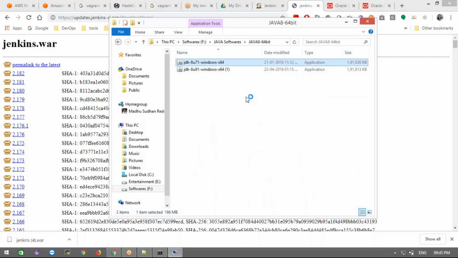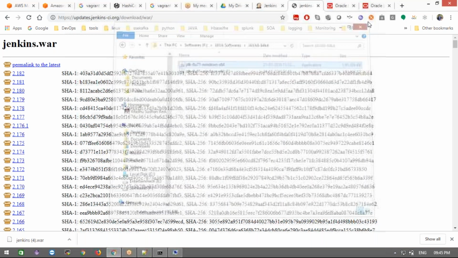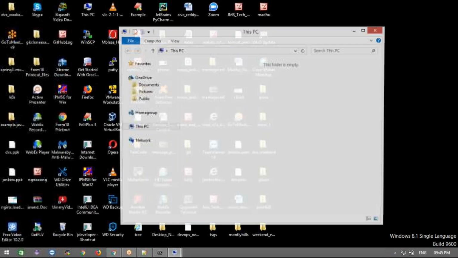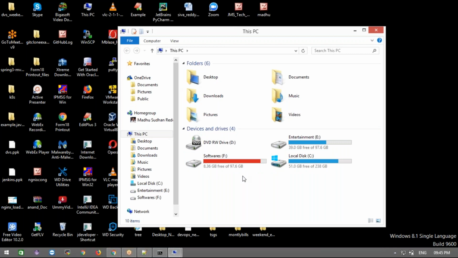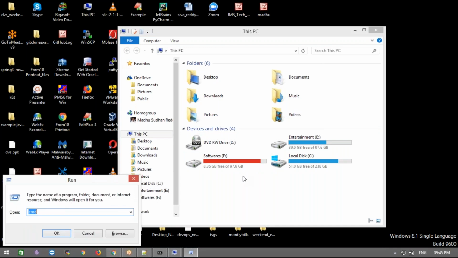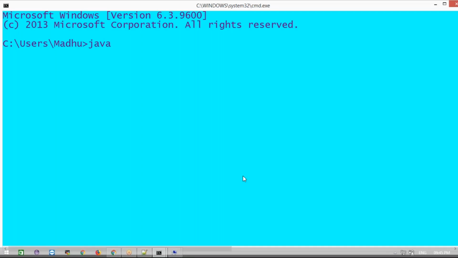It will ask for the next button, click that, and wait until it finishes. Once it is done, it will come to your C drive. Okay, yes, you can click yes, and it will go to the next button, and then click finish at the end. After finishing, check it again: go to the command prompt and check the Java version.